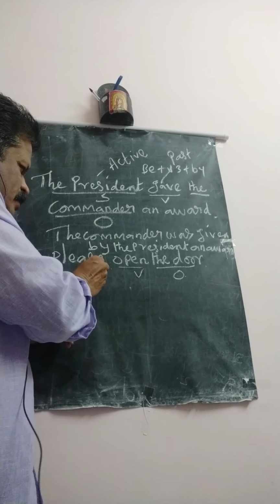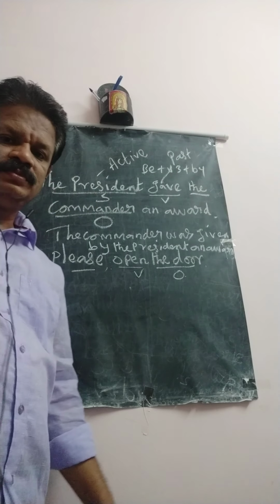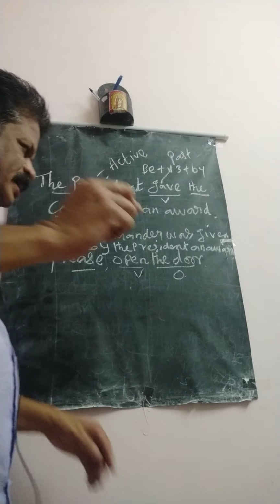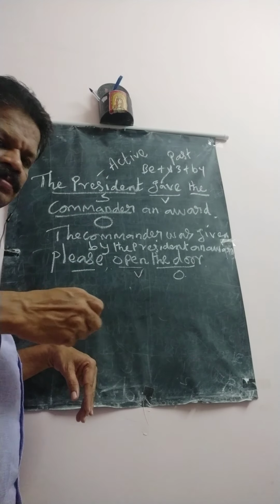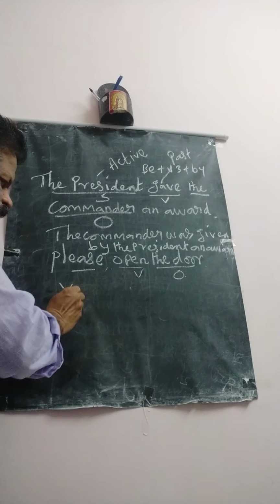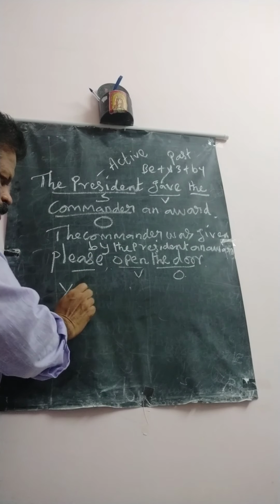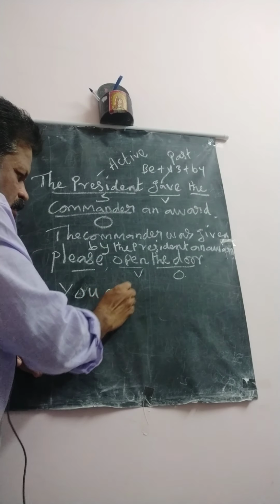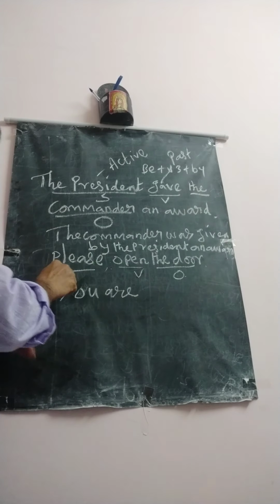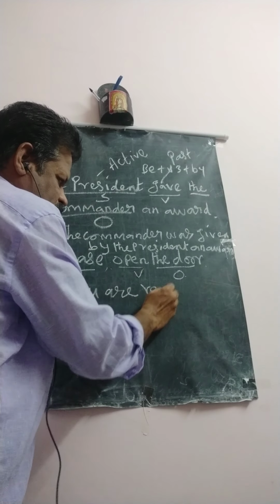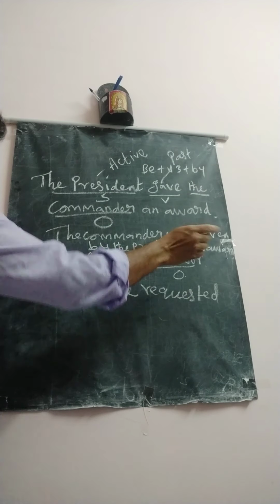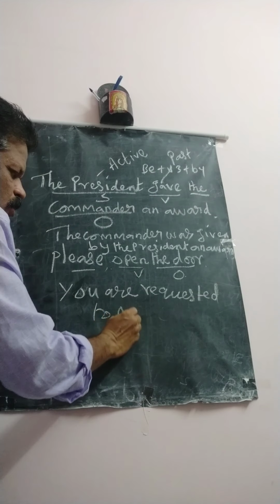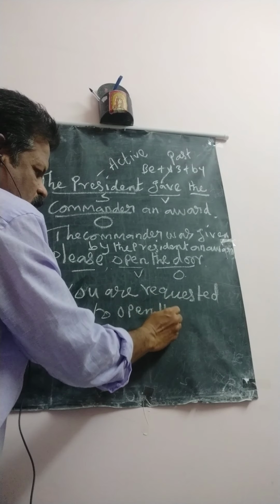Open the door. At the same time, please. Okay, right. How will you change this into passive form? Here you find please, so you write you are requested to open the door. To open the door. That's all.